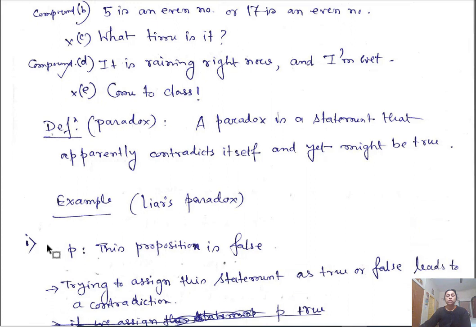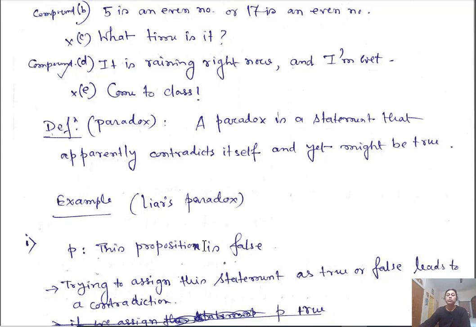Say P is the proposition: this statement, this proposition is false. Okay, so if you try to assign this a true value, what it says, if this statement is true, means this proposition is false. So it is contradicting.